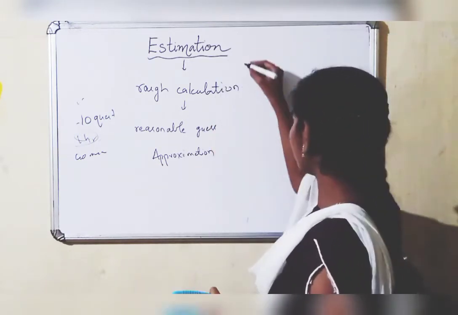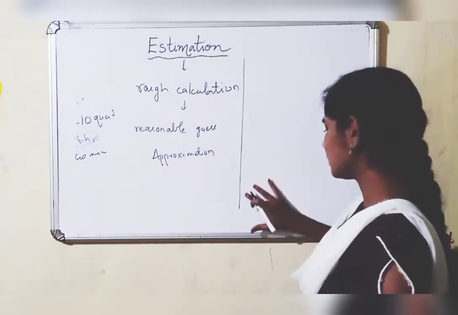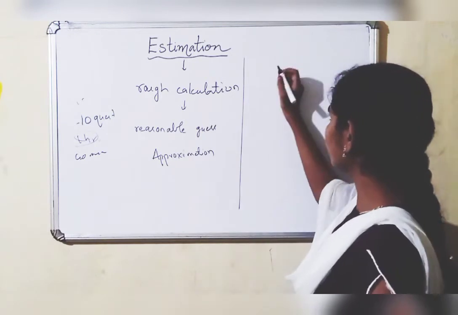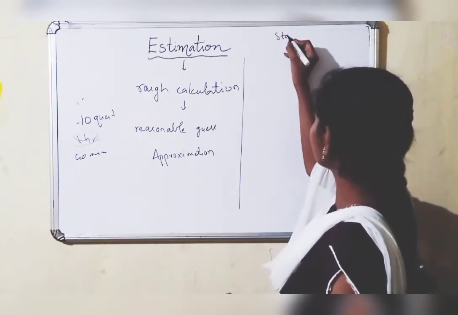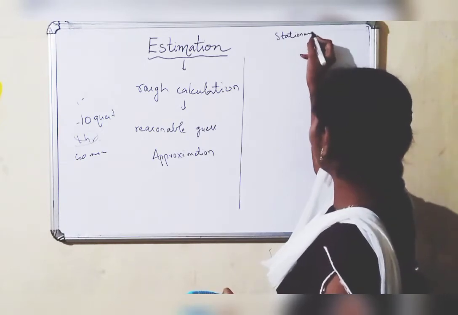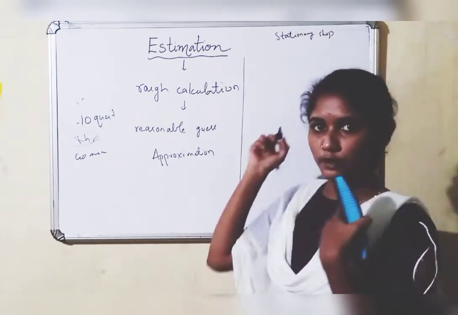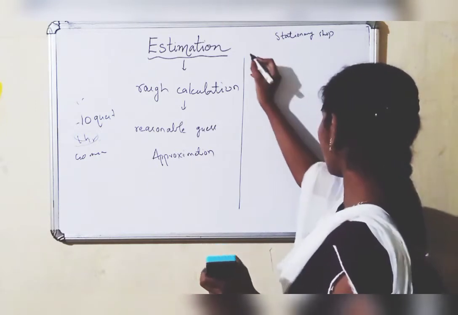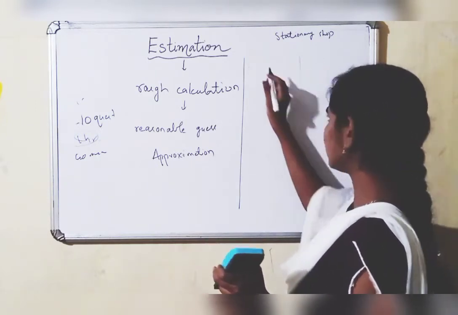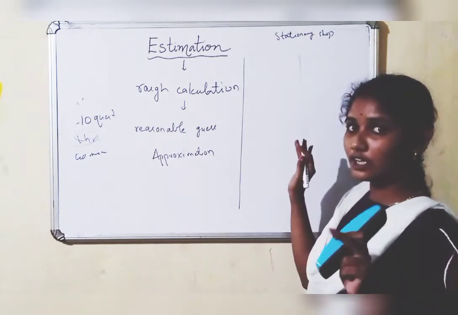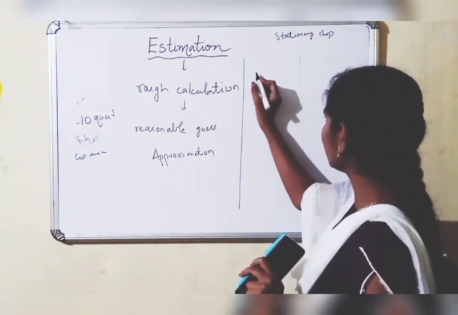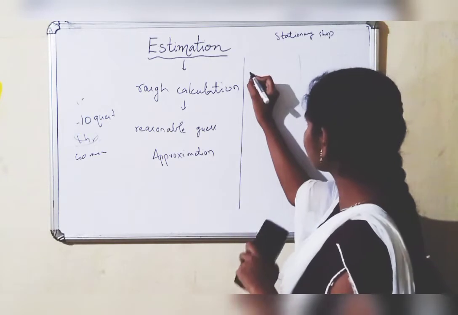Right. So now let me give you a few examples. Just understand the examples here. For example, think this is a stationery shop and I am the owner of the shop. I have a few items with rates, and to buy those items, you should tell me how much amount you will take.